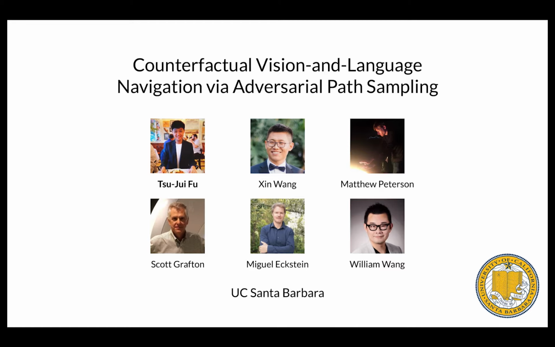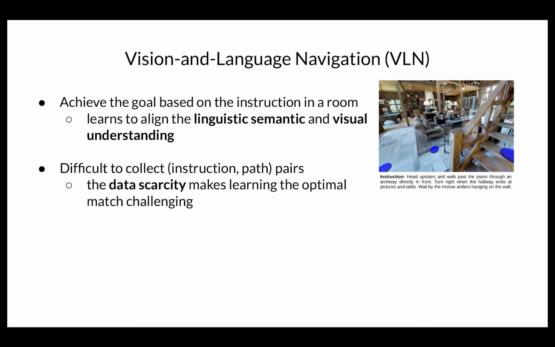Today I'm going to introduce our work, Counterfactual Vision and Language Navigation via Adversarial Path Sampling. Vision and Language Navigation, aka VLN, is a task that requires an agent to achieve the goal based on the instruction in the room. For example, the instruction is about head upstairs and walk past through the piano.